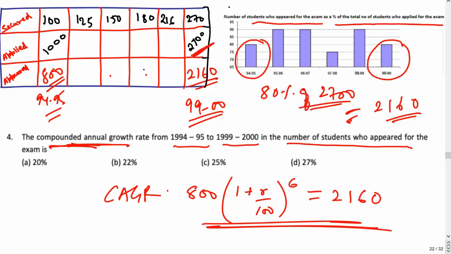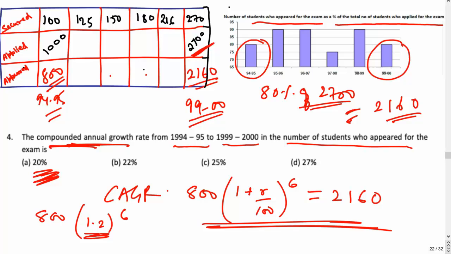Now guys, to find the value of R, the fastest approach I would suggest is to start from the options. The very first option looks very easy to me because it is 20%. So if you start from 20%, you can simply say that it is 800 into 1 plus 20 by 100, that is 1 plus 1/5, which is 6 by 5, or you can say 1.2 to the power 6.